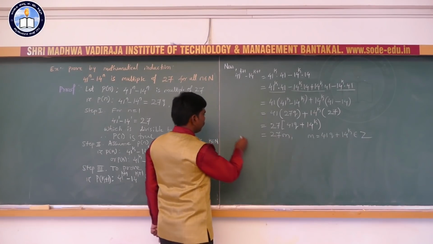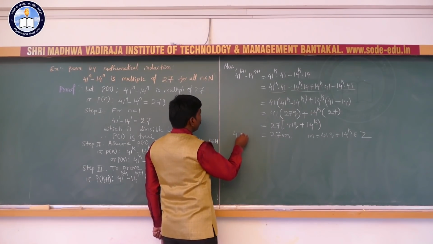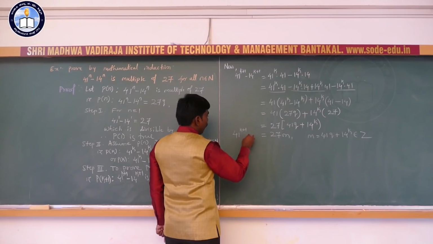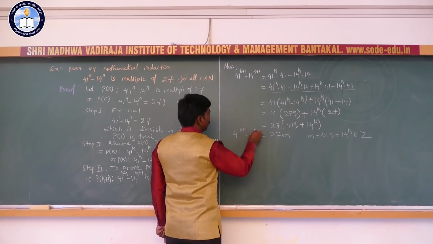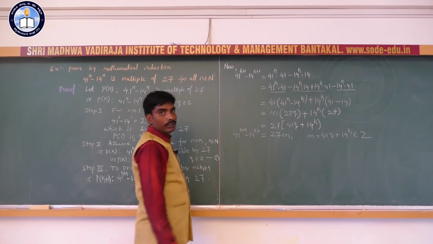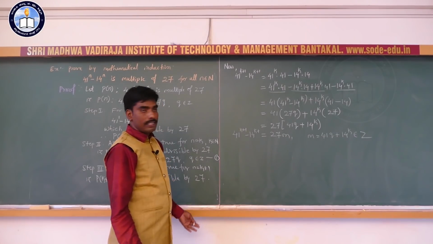What is your LHS? Your LHS, 41 raised to k plus 1 minus 14 raised to k plus 1, is equal to 27m, where m is an integer. Okay.